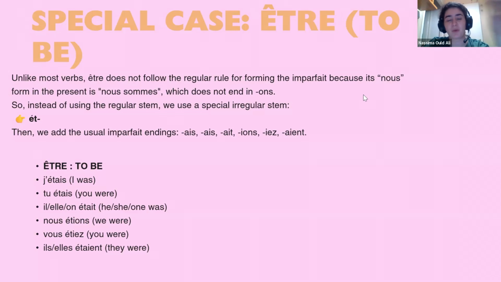Can anyone tell me when do we add an E to have a je sound? Before which vowels? Gurpreet?